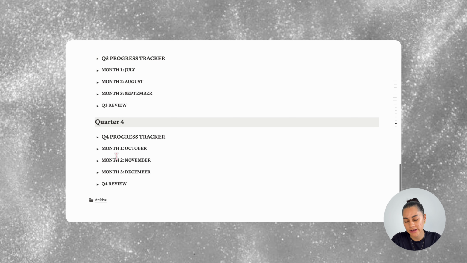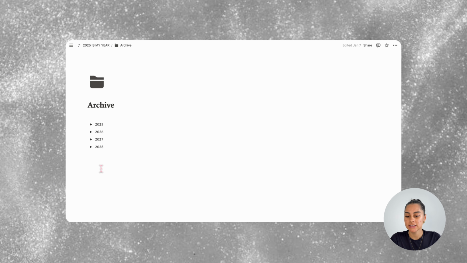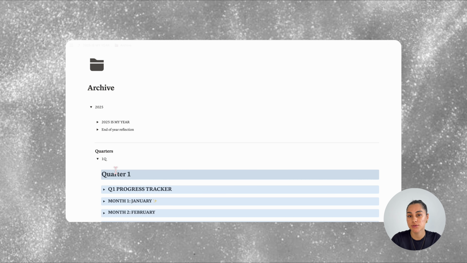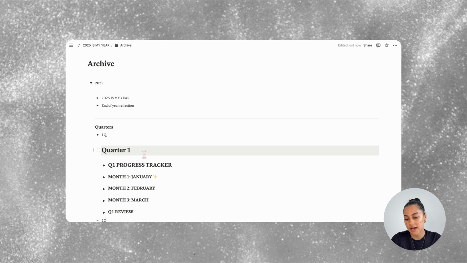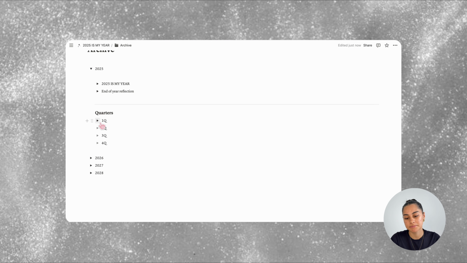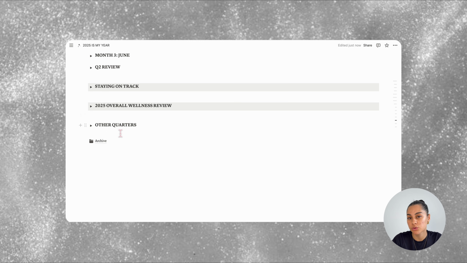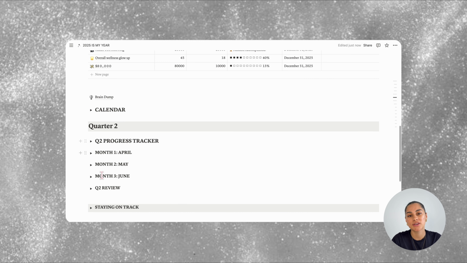Click the archive at the bottom, and in here are the years. So for this year, we'll drop down the 2025 toggle, and in here is the quarters down here. And you'll paste that quarter into the correlating quarter. Now, when you open it up, you can see the quarter and close it back up. Go back to the main page and close up the other quarters toggle. And that's how you get a new quarter.